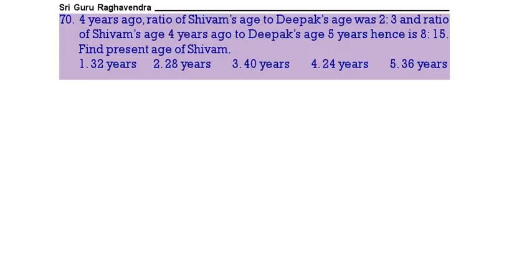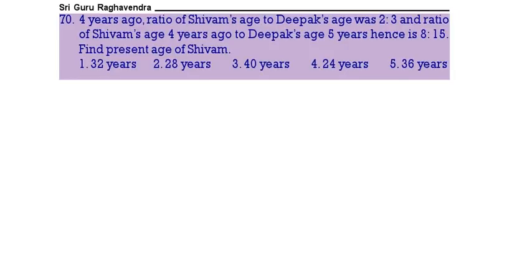Then see the next one. 4 years ago, the ratio of Shivam's age to that of Deepak's age was 2:3. And the ratio of Shivam's age 4 years ago to Deepak's age 5 years hence is 8:15. Find the present age of Shivam. So this is the question.